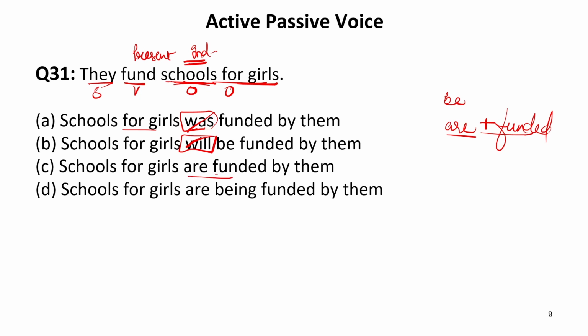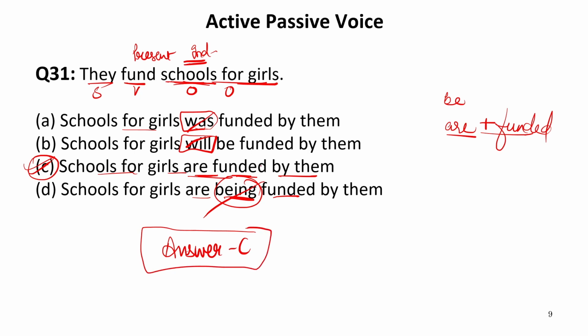Now are funded, and in the last option it is given are being funded. Now being only comes in case of continuous sentence, so this can also not be the answer. Therefore, C option is absolutely correct, where it is written schools for girls are funded by them. So our answer is C, that is school for girls are funded by them. Now let us move to the next one.